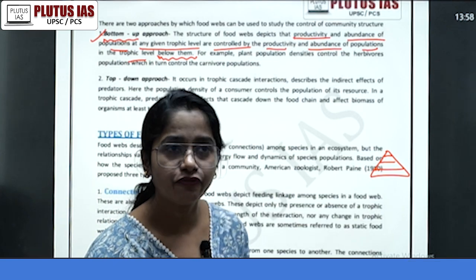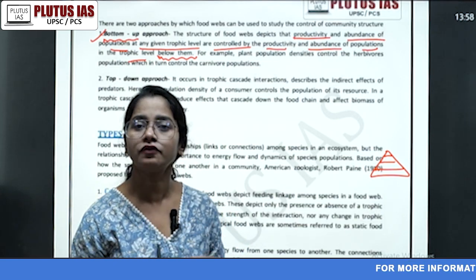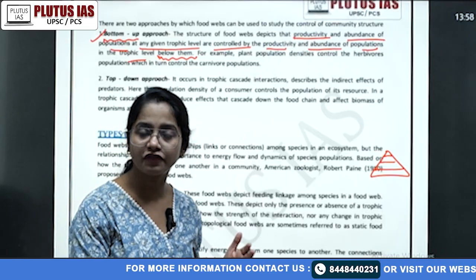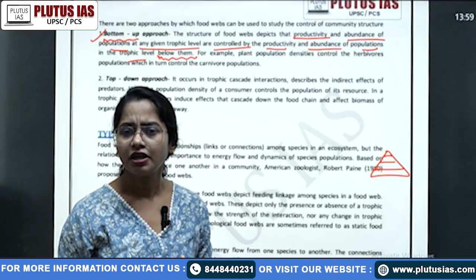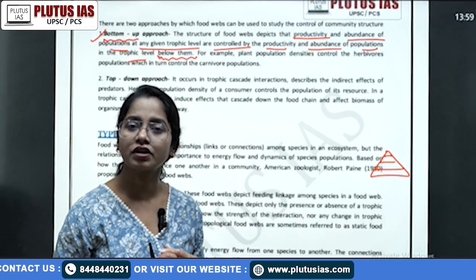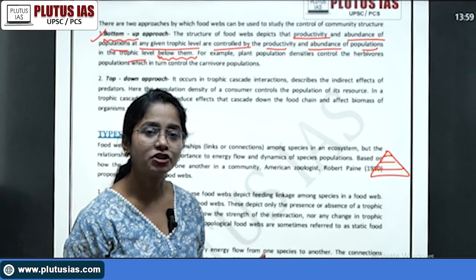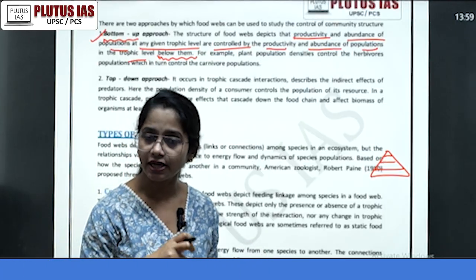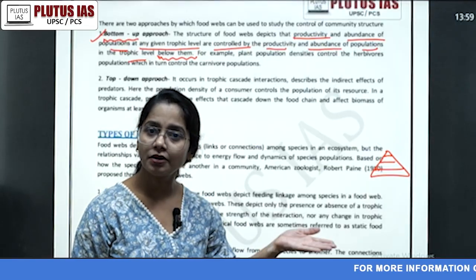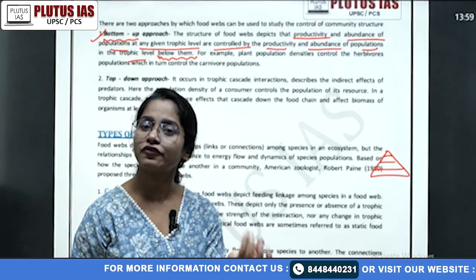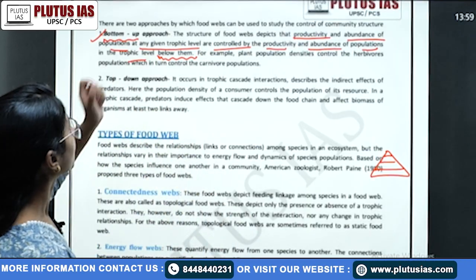We decide it by what the frog feeds on at its bottom level, such as grasshoppers or insects. So the population and abundance of frogs is decided on the basis of the abundance of what is below them, on which the frog is feeding, right? So this is the bottom-up approach.